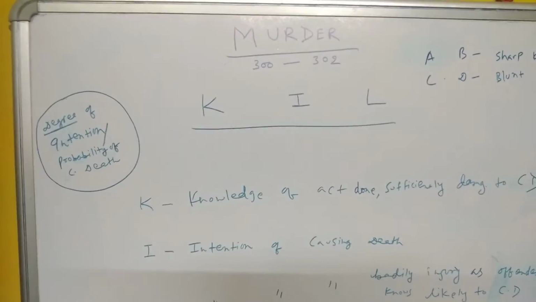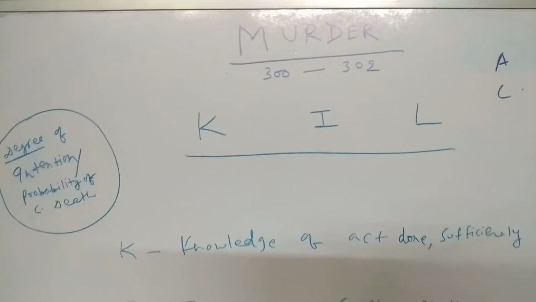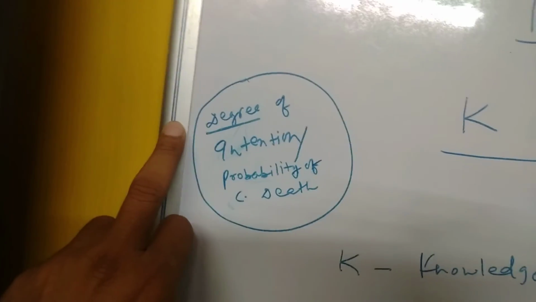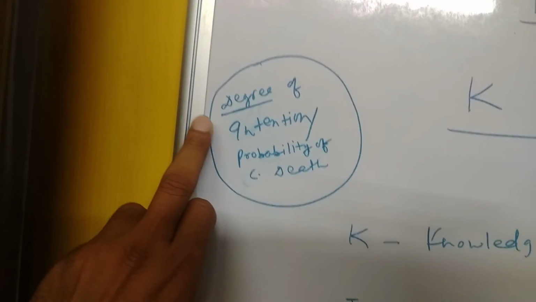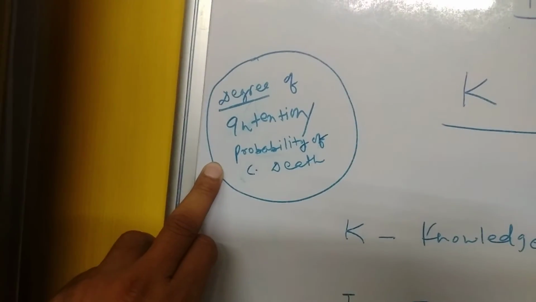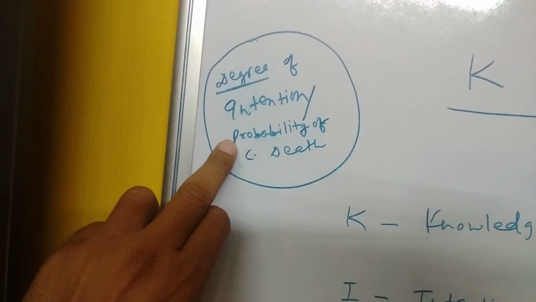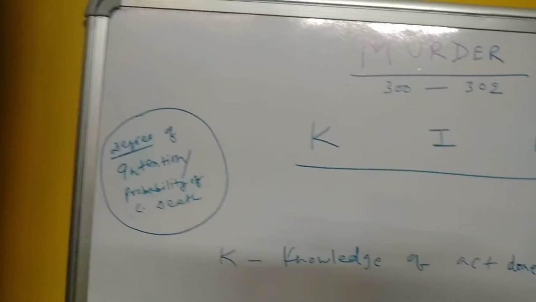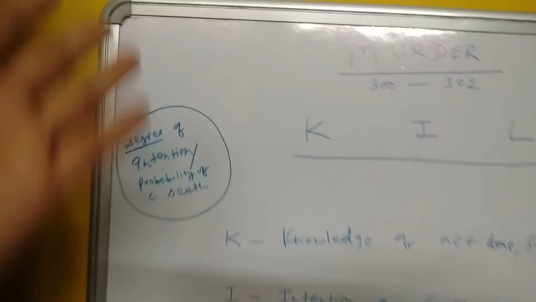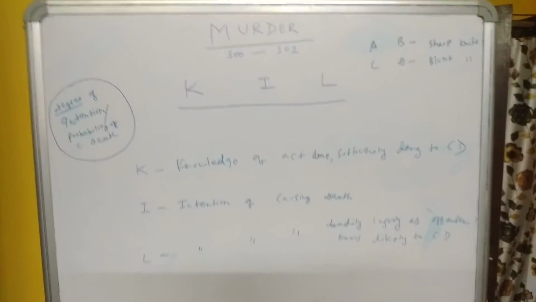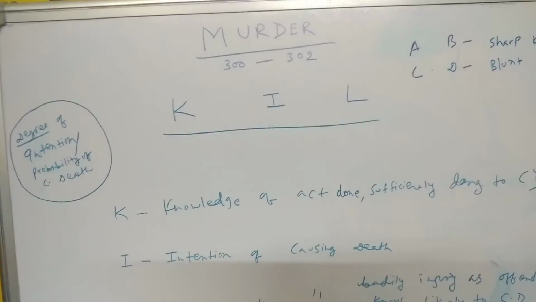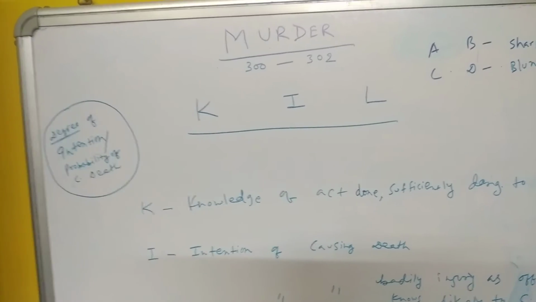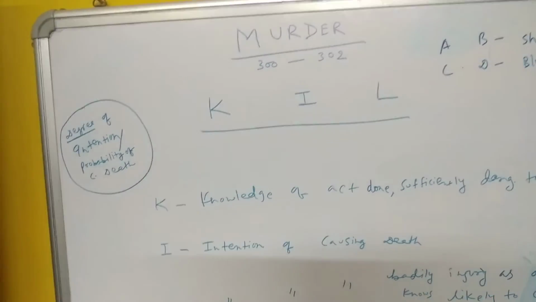So again, I will sum up, saying that learn only these two words: degree of intention and probability of causing death. If intention or probability is high, it will fall under murder, and if it is low, it will come under culpable homicide. Well, you will have many videos regarding definition of murder or definition of other sections.